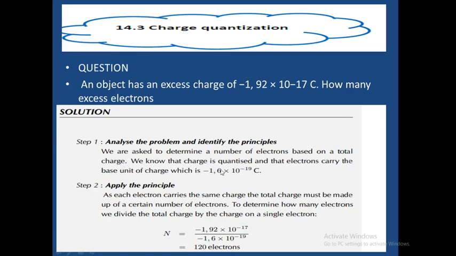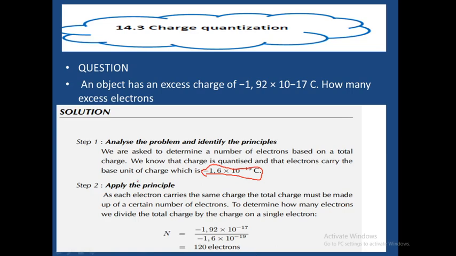We know that charge is quantized and that electrons carry the base unit of charge, which is negative 1.6 times 10 to the power of negative 19 coulombs. This is the elementary charge that we spoke about. We said every charge in the universe is a multiple of this elementary charge.